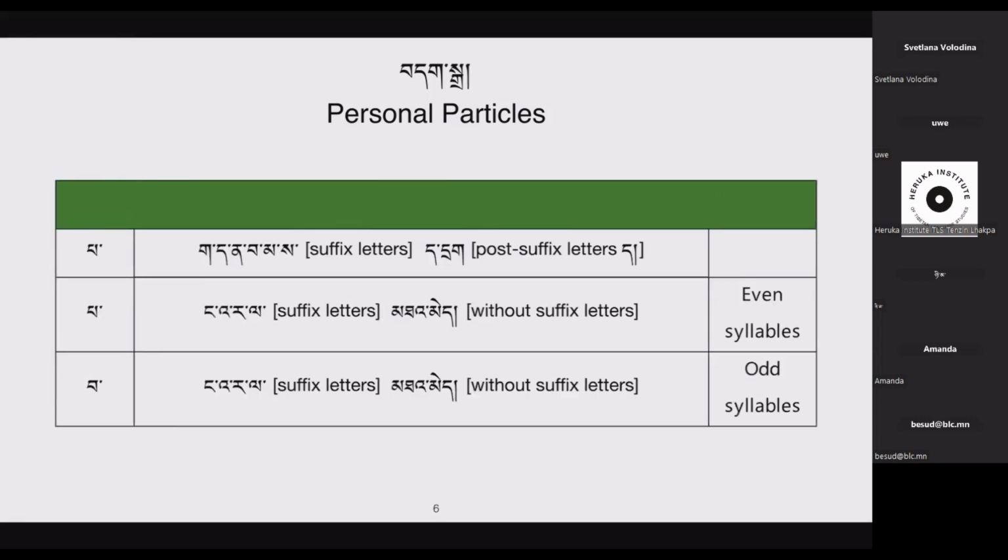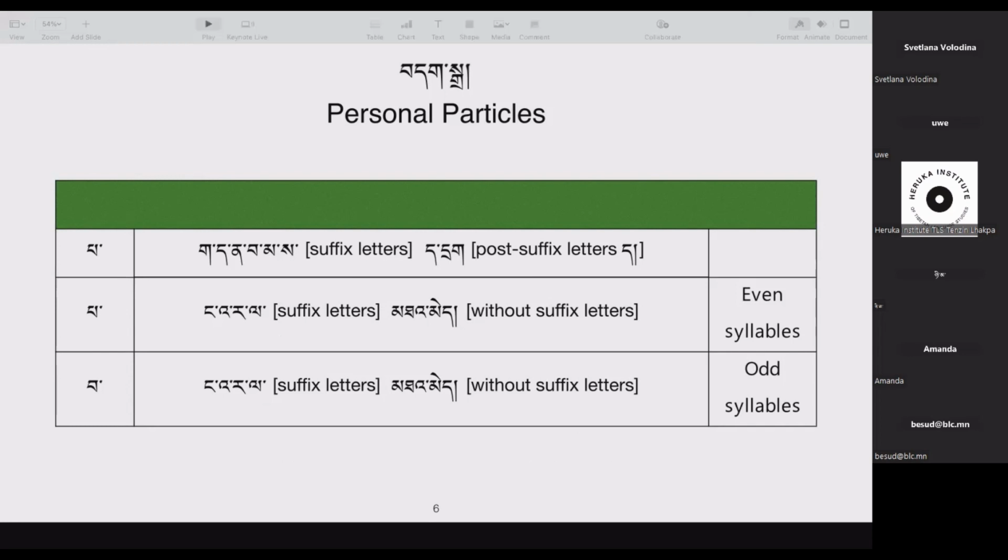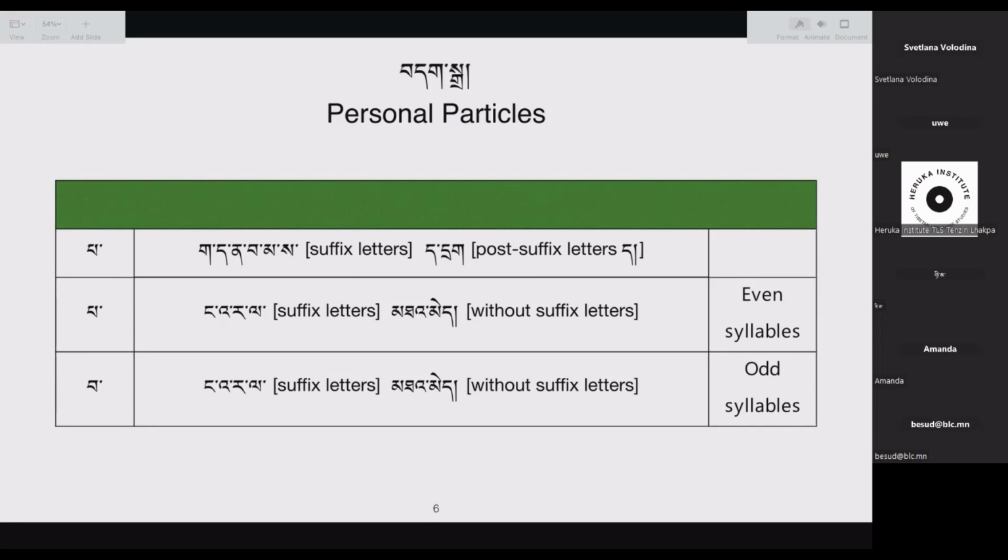Okay, so this is the table that tells you the gist of this particular verse that you have seen. So the particle pa and po. If it follows the suffix letter ka, ta, na, pa, ma, sa, and then the post suffix letter ta, it will be followed by po. When it has to be associated with suffix letter nga, ha, ra, la, and words without any suffix letters, if it's an even syllable name or even syllable word, then we use pa and po.